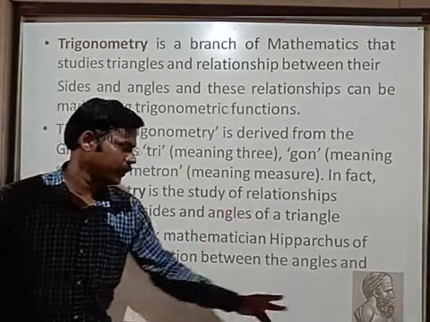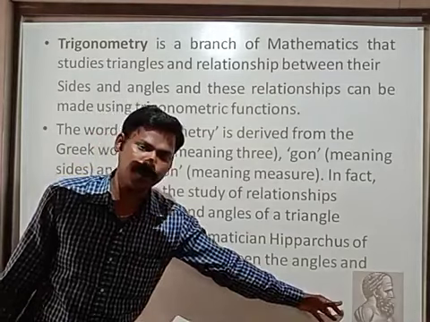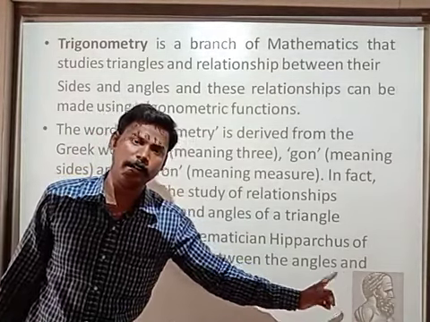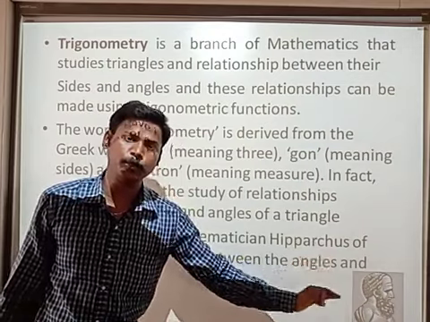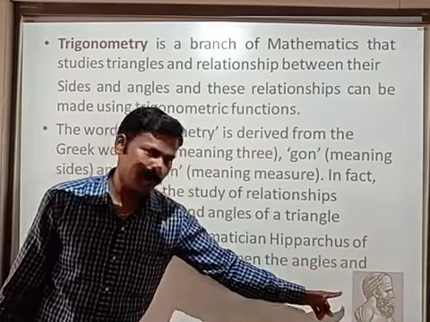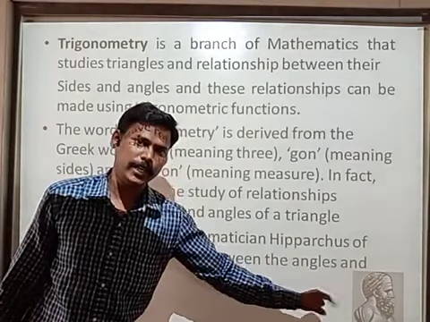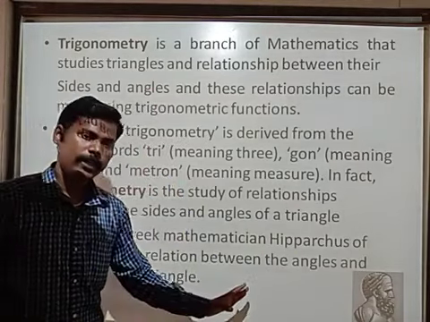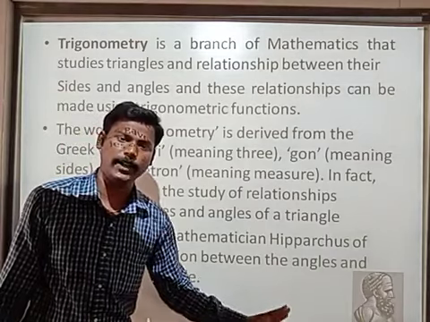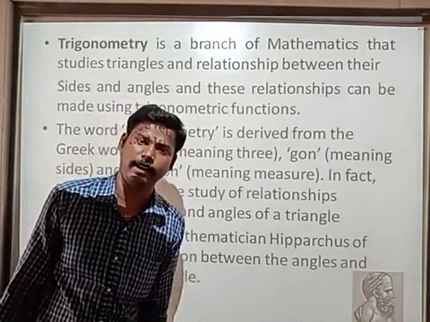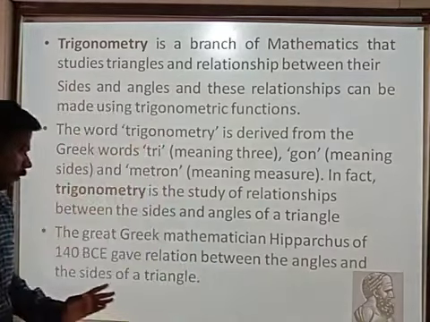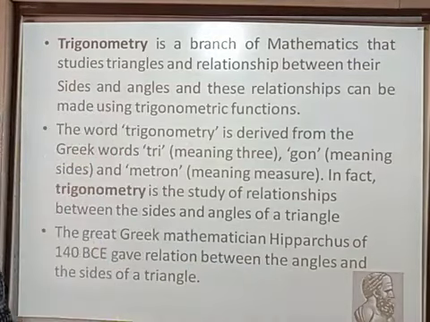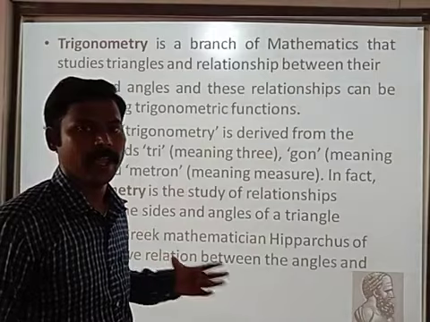Observe the picture. Is it visible to you? Whenever it is not clearly visible, please zoom the video. Here one person is visible, his name was Hipparchus. He invented many things regarding the sides and angles of a triangle. So his name was what, children? Hipparchus. Okay.